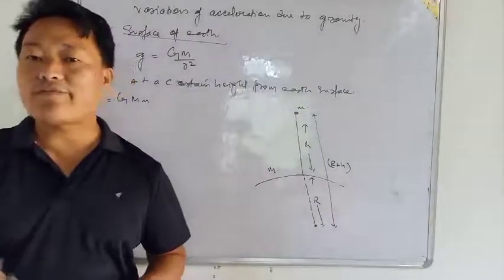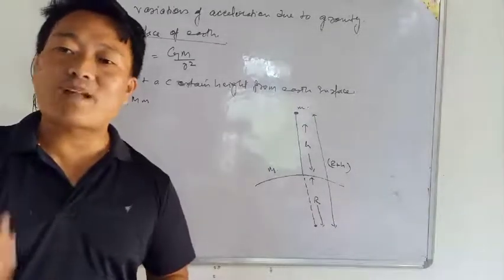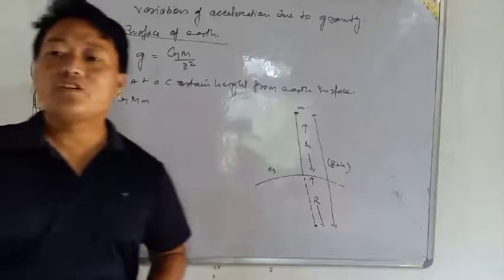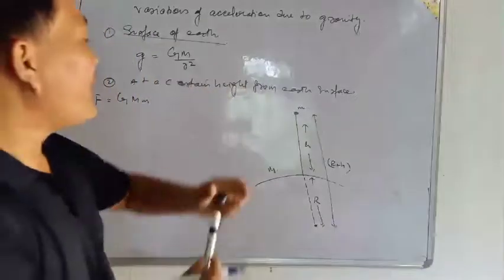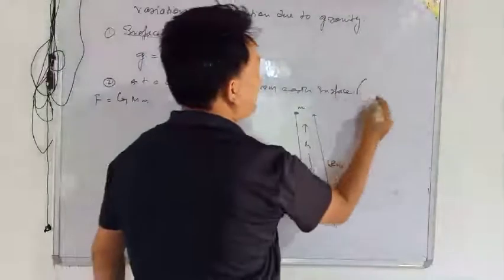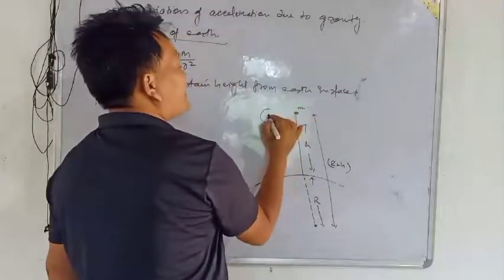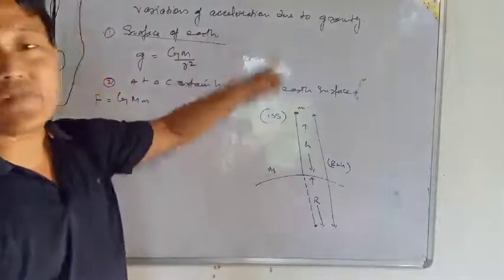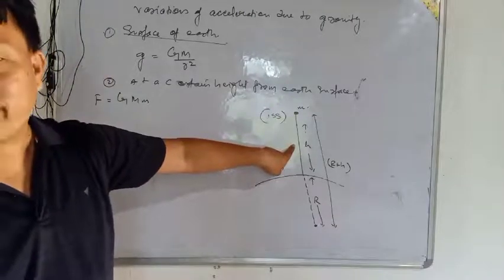The space station is mainly to study space, to search for life, to study stars or any planet, or to study the origin of our universe. Now at a certain height, for example, just think that at this point the International Space Station is there, which is about 200 or 300 kilometers above.